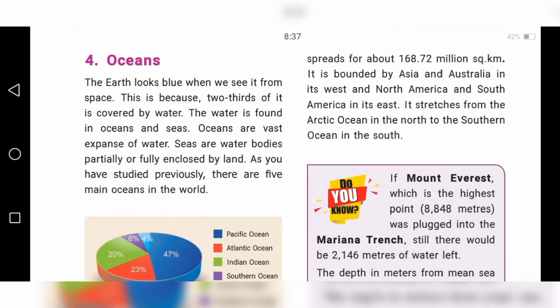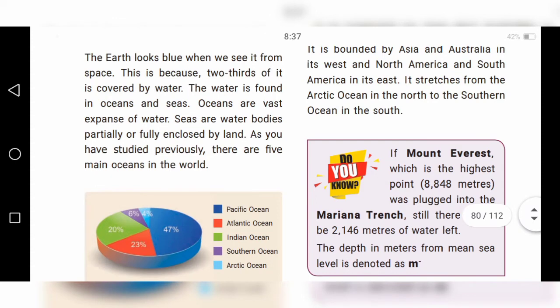The earth looks blue when we see it from space. This is because two-thirds of it is covered by water. Why does the earth look blue, children? Because two-thirds of it is covered by water. That means mostly the earth is covered by water only.